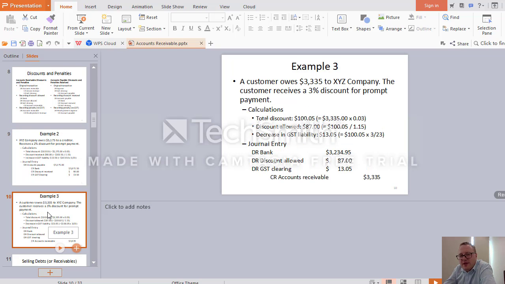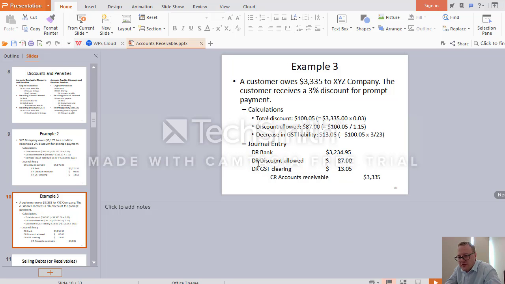Then the next example. So now we again looking at XYZ company, and now the customer owes some money. And if the customer pays quickly, within a specified period of time, he gets a 3% discount. So again, 3% out of 3,335 will give you $100.05. Discount allowed is a contra revenue.